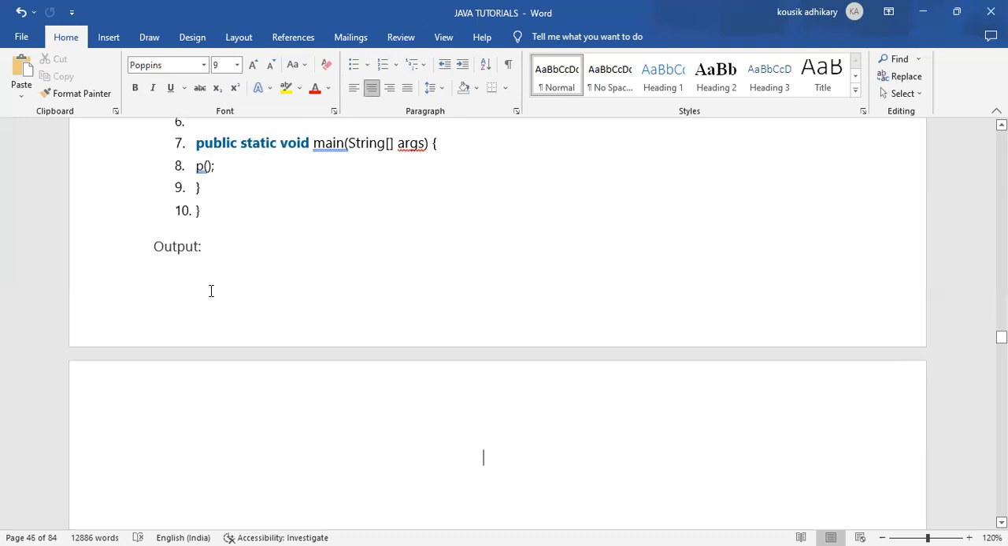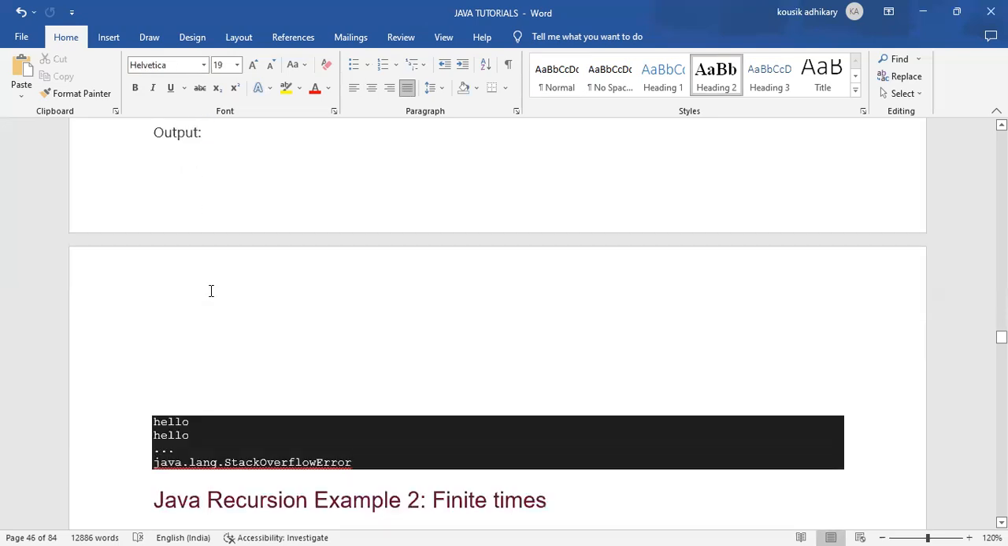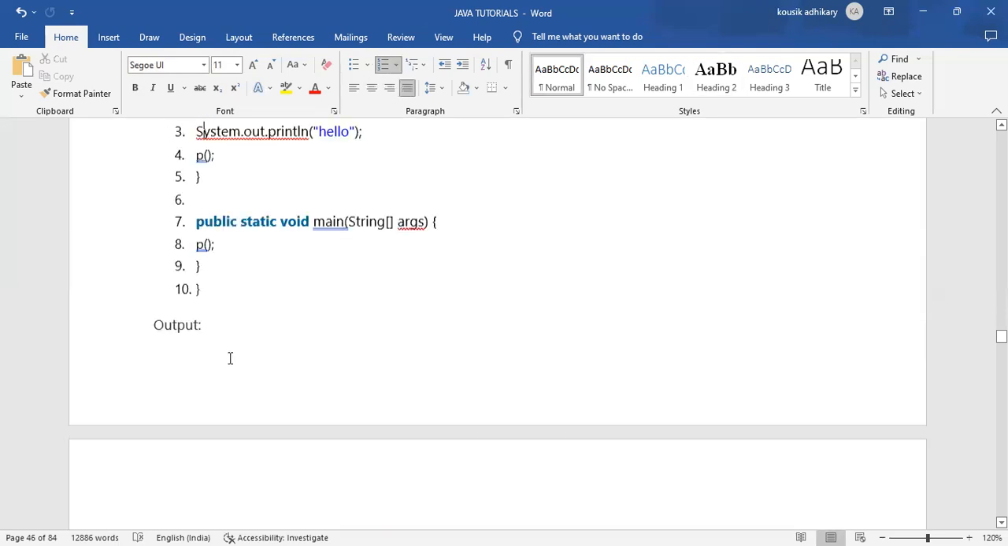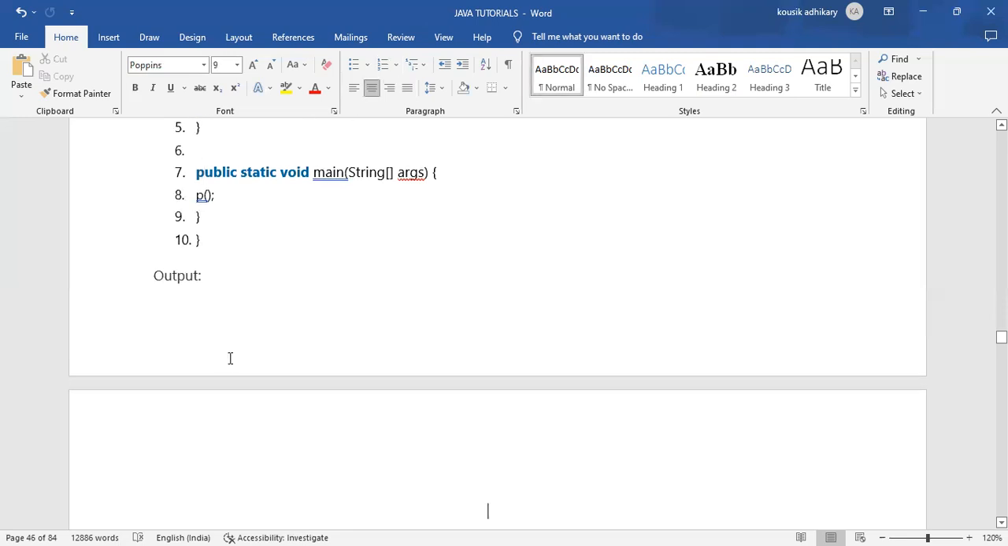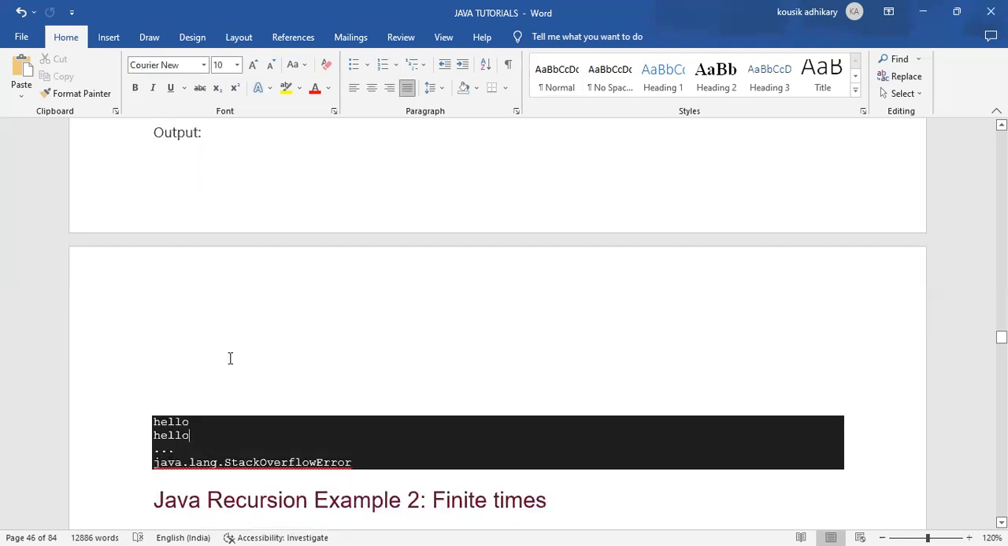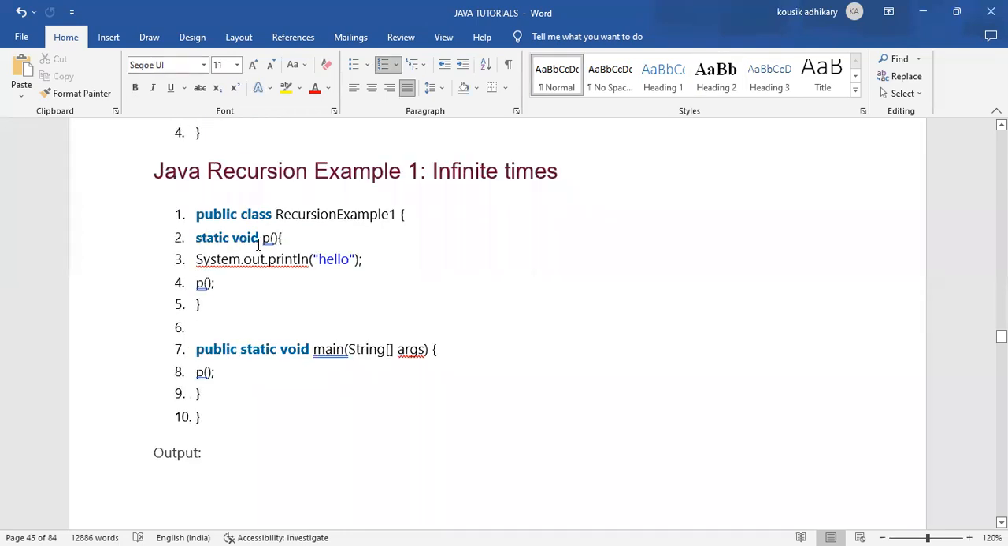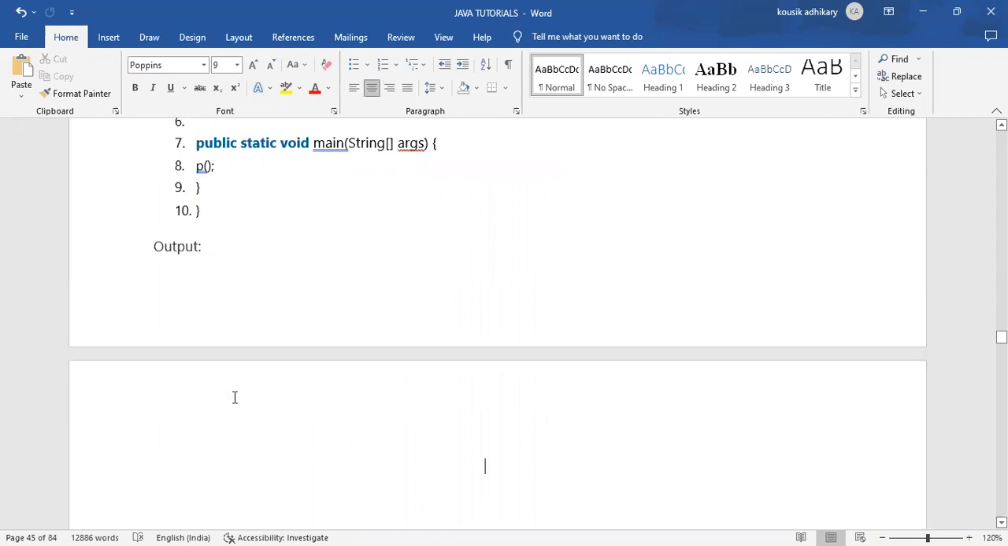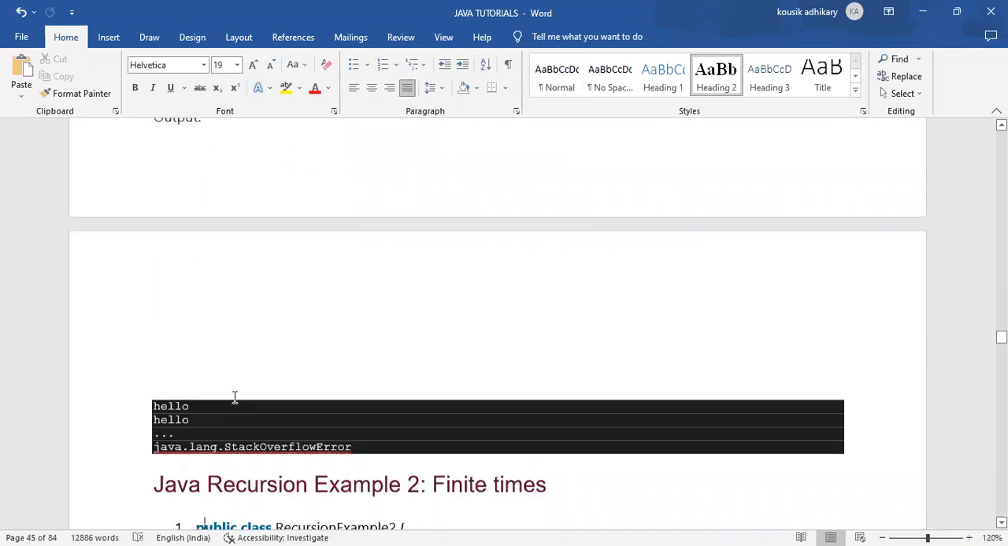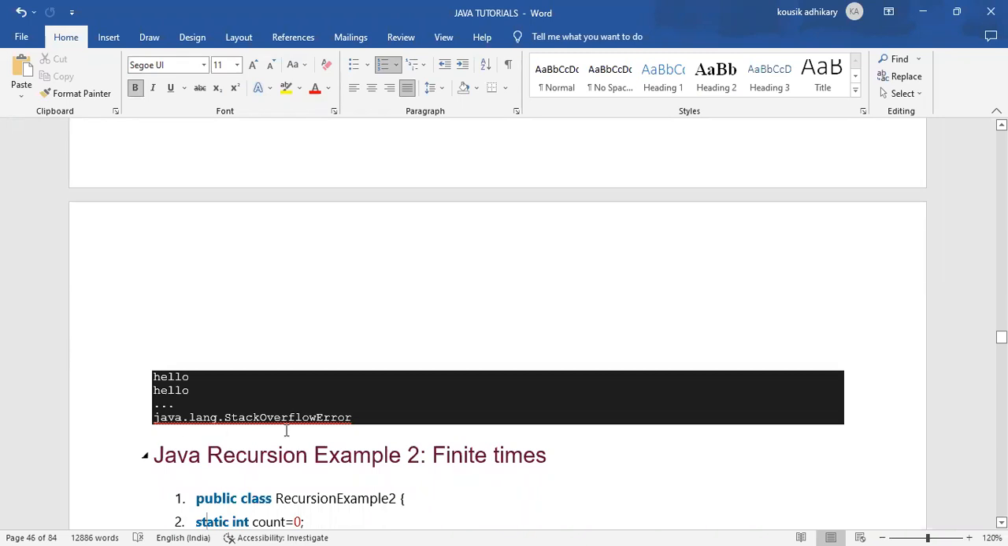And what will be the output? The output will be hello, hello, and it will print hello, hello. Why is it printing hello, hello? Because when we are calling P, it will print the message available within that method block, which is hello. Again, within that block, it will call P again and print hello. And after that, it will give the error java.lang.StackOverflowError.